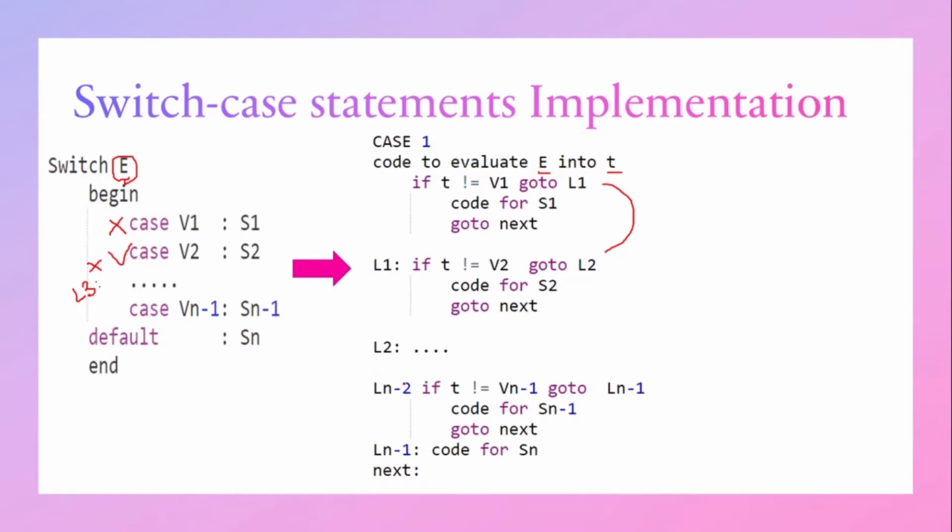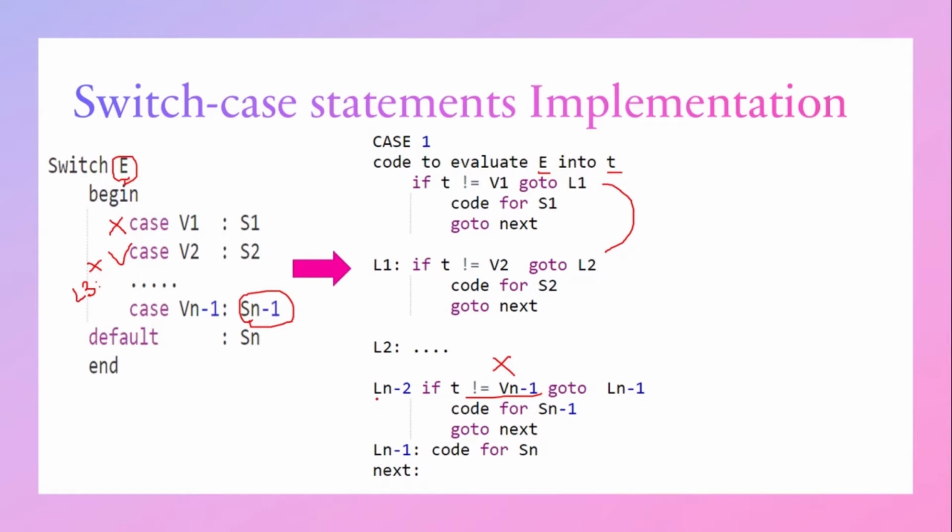In Ln-2, we will check whether T is not equal to Vn-1. If it is not equal to Vn-1, it goes to Ln-1, because after Ln-2, the next label is Ln-1 only. If this if condition is false, this statement Sn-1 will be executed. That is, the code for Sn-1 will be executed. After that, it moves to next.